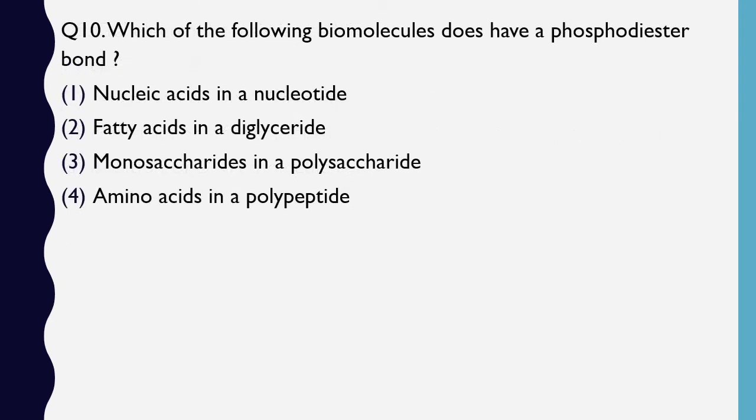Question number 10. Which of the following biomolecules does have a phosphodiester bond? Nucleic acid and nucleotide, fatty acid and diglycerides, monosaccharides and polysaccharides, amino acids and polypeptides. A very simple question. Phosphodiester bonds are present in. The correct answer is option 1, nucleic acids and nucleotide.